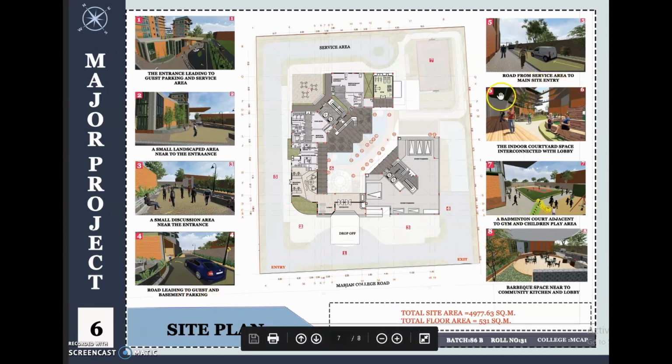This is the road from the service area to the main site entry. The indoor courtyard space is connected with the lobby space, the badminton court is adjacent to the gym, and the children play area is provided here, and the barbecue space is near the community kitchen and the lobby space.